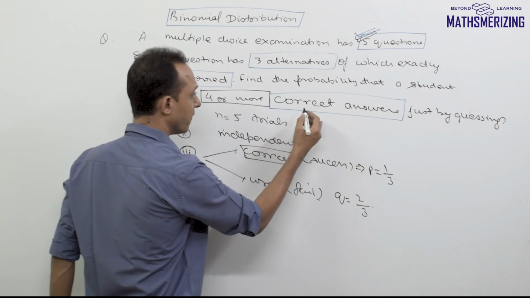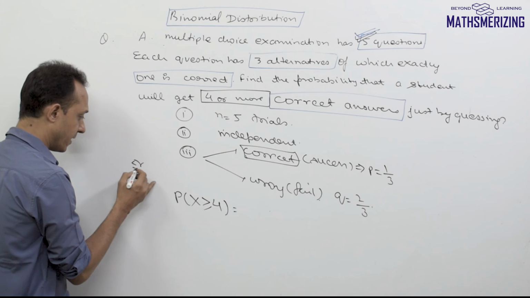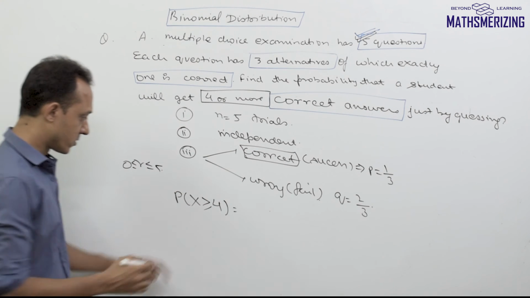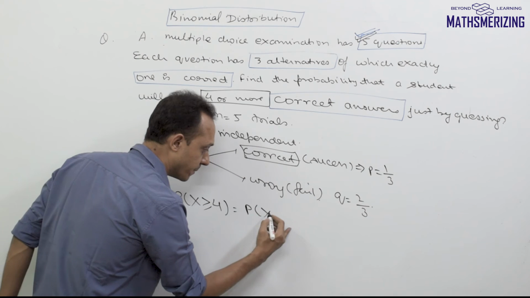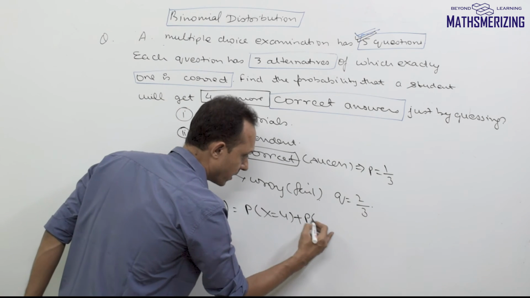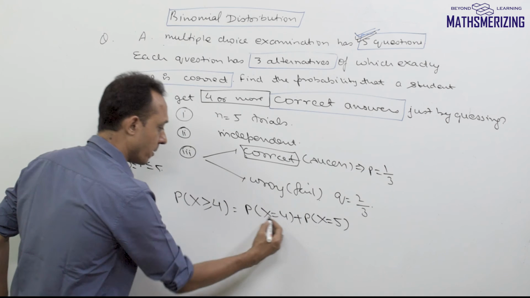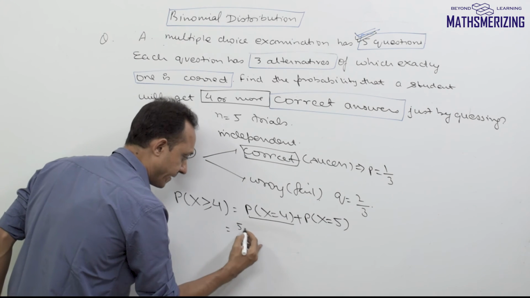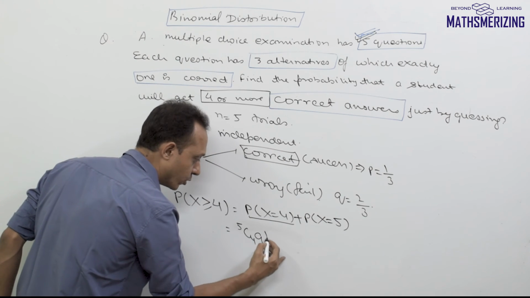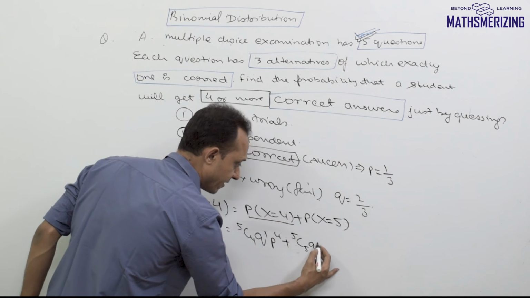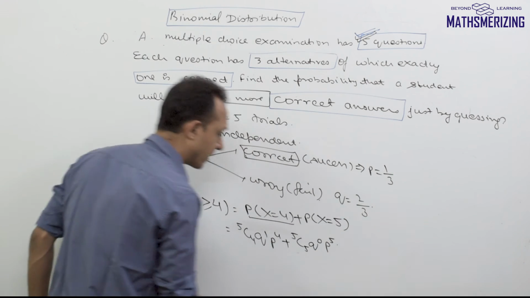I know that the value of r will lie between 0 and 5, so that is 0 successes to 5 successes. So the probability of x greater than or equal to 4 simply will be the probability of x equal to 4 plus the probability of x equals 5. Now what is the probability of x equal to 4? That is 5c4 q to the power 1 p to the power 4 plus 5c5 q to the power 0 and p to the power 5.